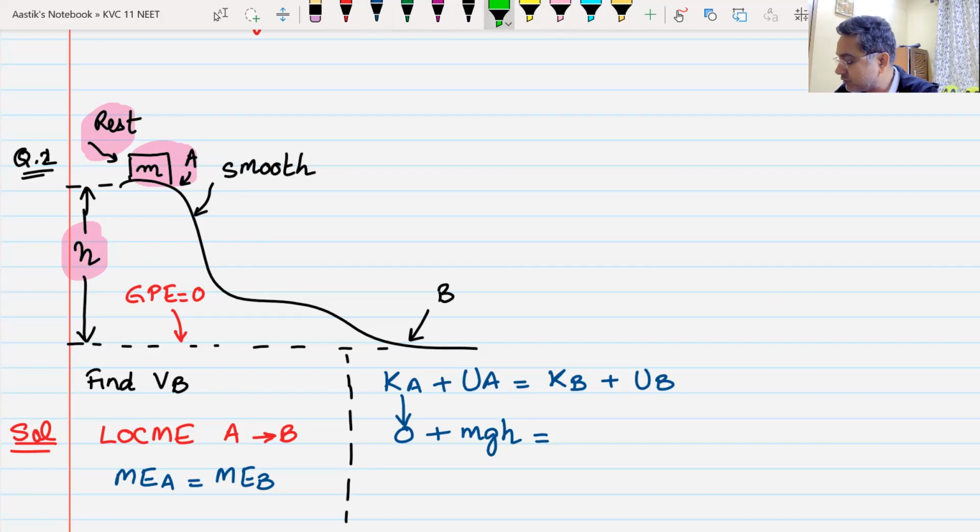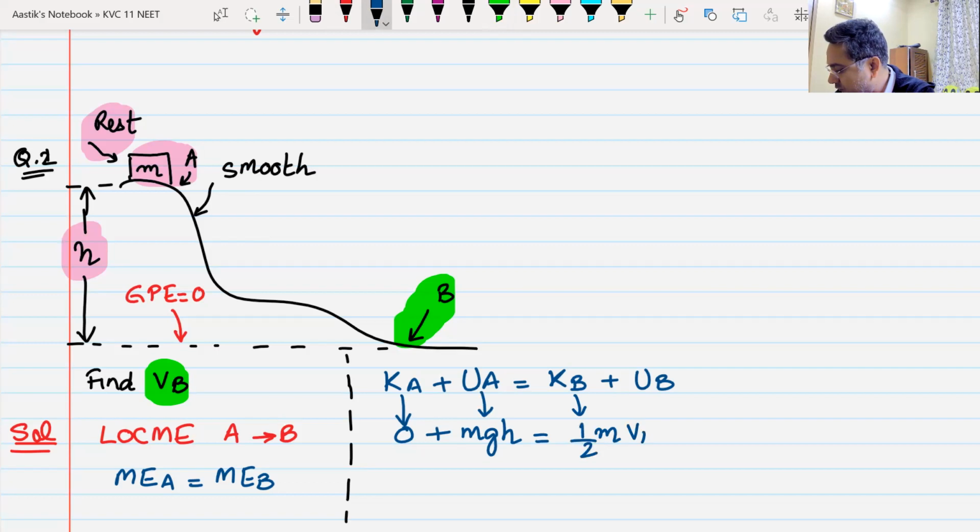Okay. Now let us move on to point B. What will be the kinetic energy at point B? I have to find out the value of VB. So what will be the kinetic energy at point B? Half mv square. Right. I can write it as half m into velocity at B square. What will be the potential energy at point B? 0. Because it is the lowest point and I have taken the energy of the lowest point as 0.